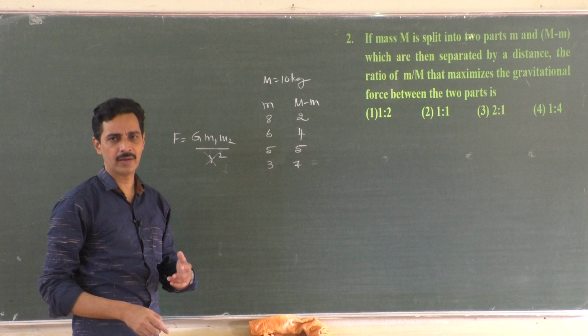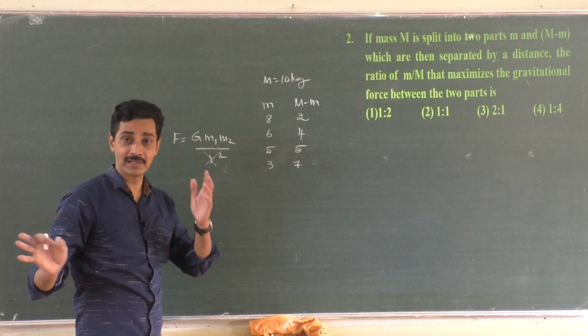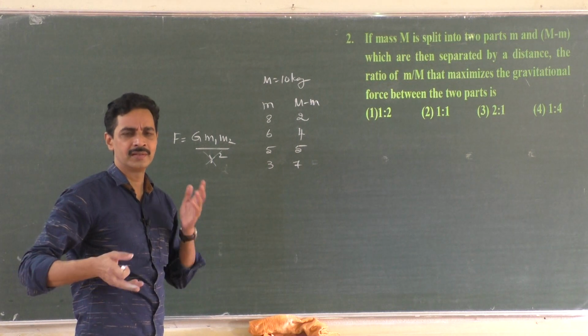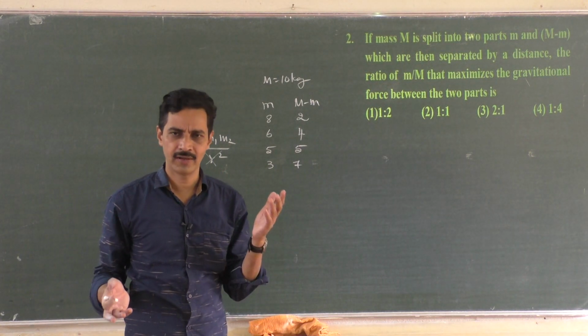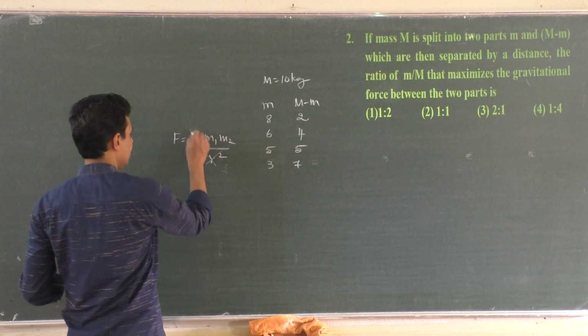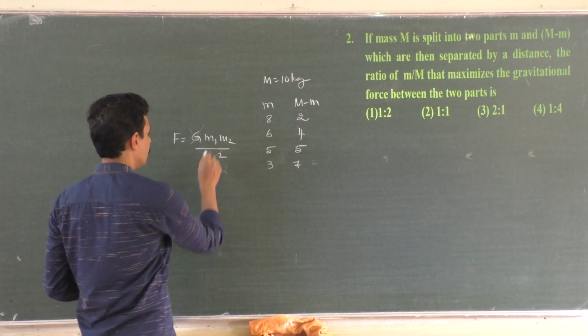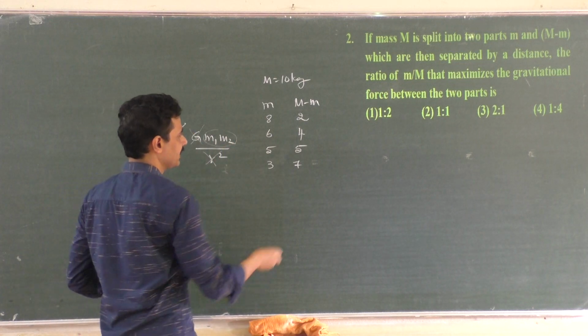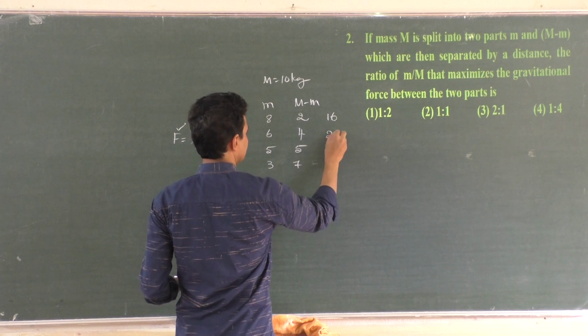So distance is not in the picture. It is not in the competition at all. It says R is the same everywhere, so why should it take a role in finding the answer? So in finding the answer, R has no role. It is a constant. G is the universal gravitational constant. Only the product decides which is the maximum force. Where do you get the maximum product?